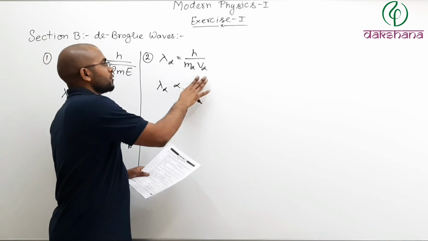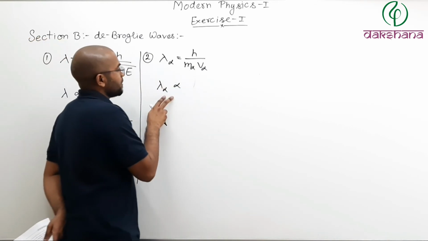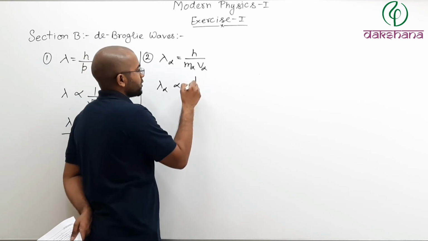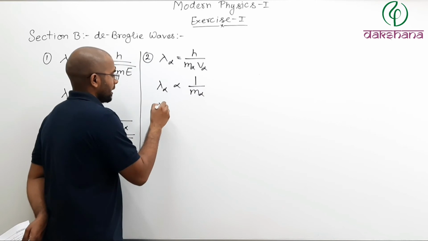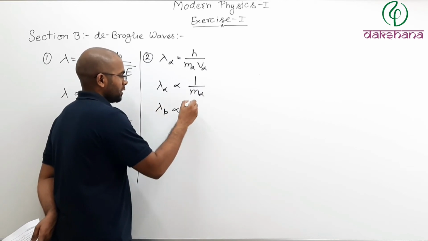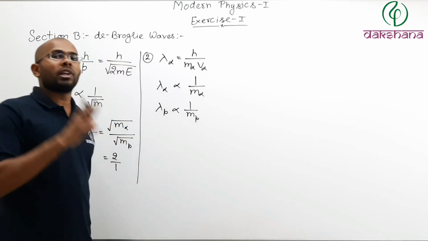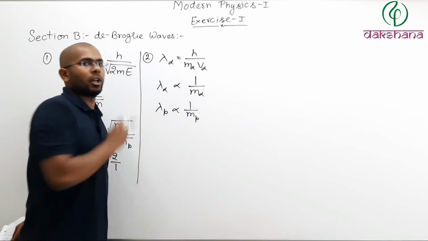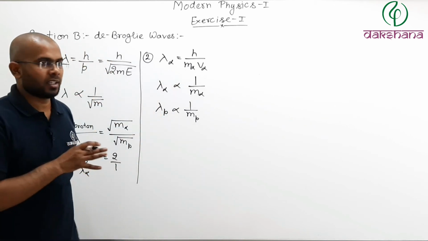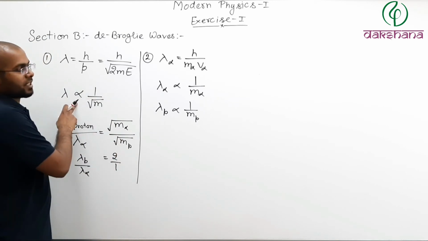So velocity is also the same for both proton and alpha particle. So lambda of alpha particle is proportional to 1 by mass of alpha particle, and lambda of proton is proportional to 1 by mass of proton. This is only the case when they both have the same velocities. If they had different velocities and the same kinetic energy, then the earlier case applied.